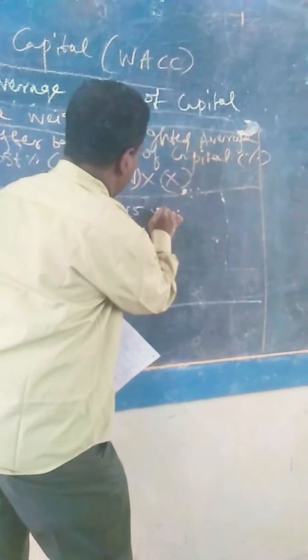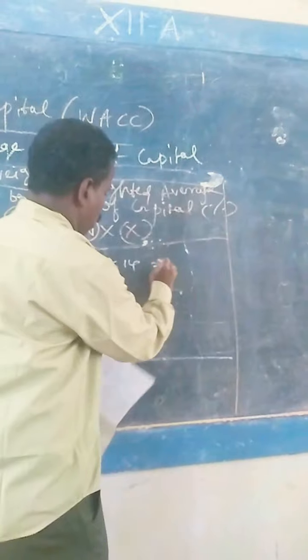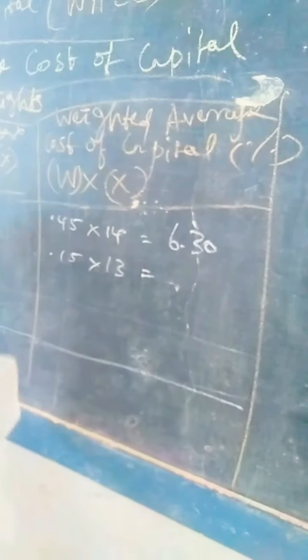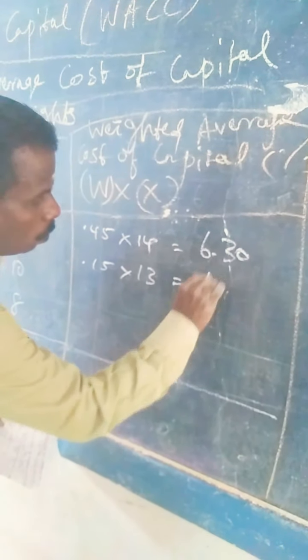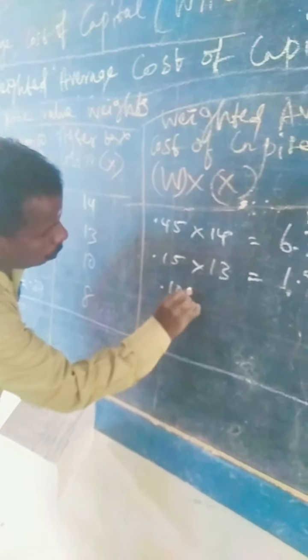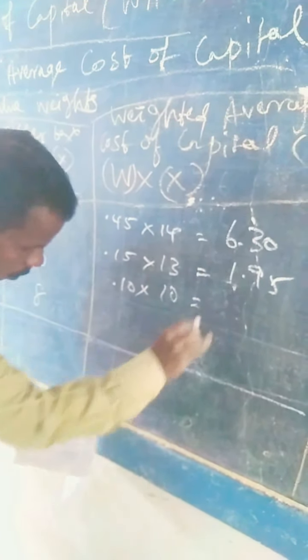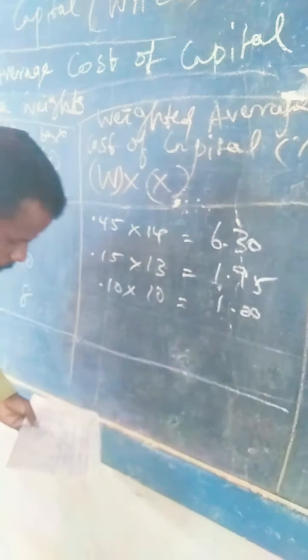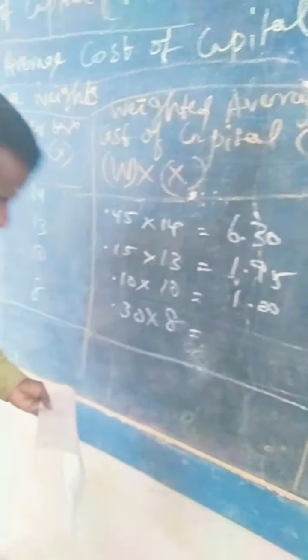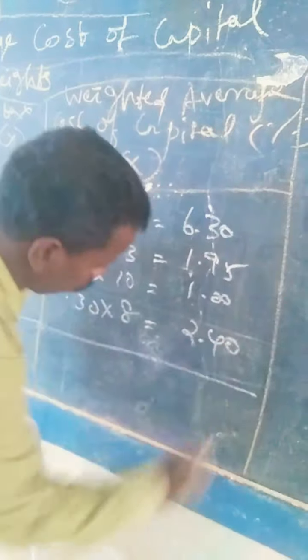0.45 into 14 equal to 6.30. 0.15 into 13, 1.95 percentage. 0.10 into 10 equal to 1.0. 0.30 into 8, 2.40.